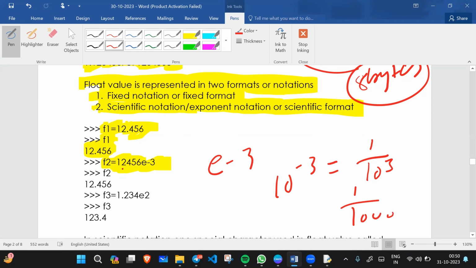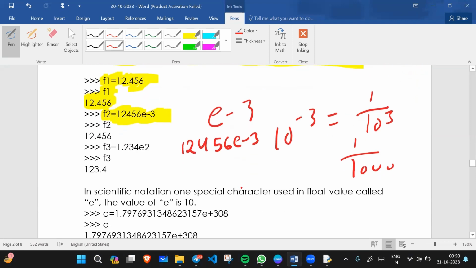So this is the meaning of this value. What will happen here? For example, 12456e-3. Minus 3 means 12456 upon 10 to the power 3. When I calculate this, it will become 12.456. All right, so this is how this works.